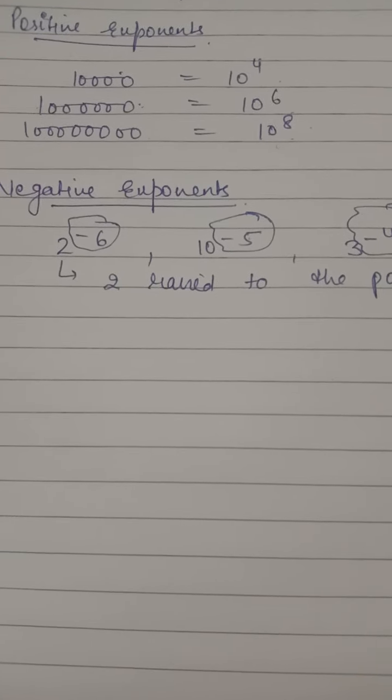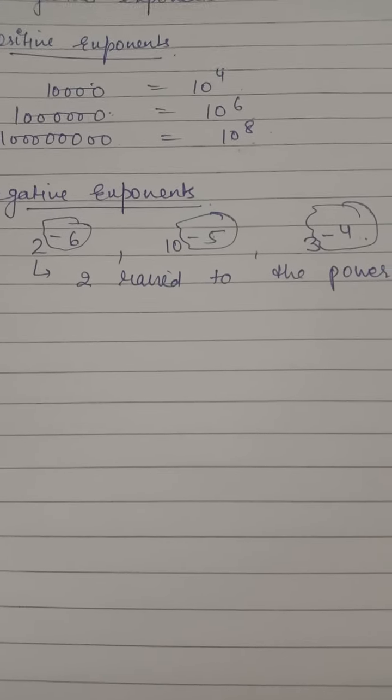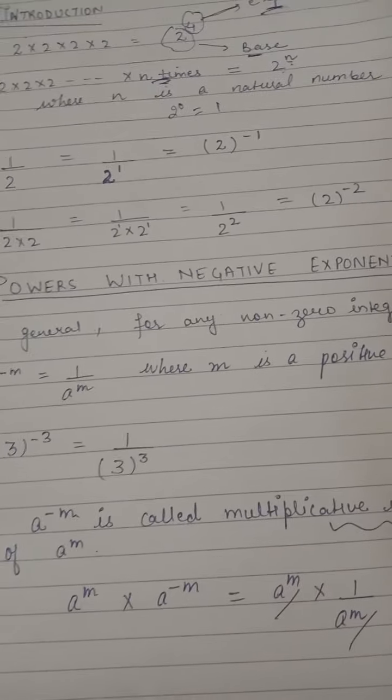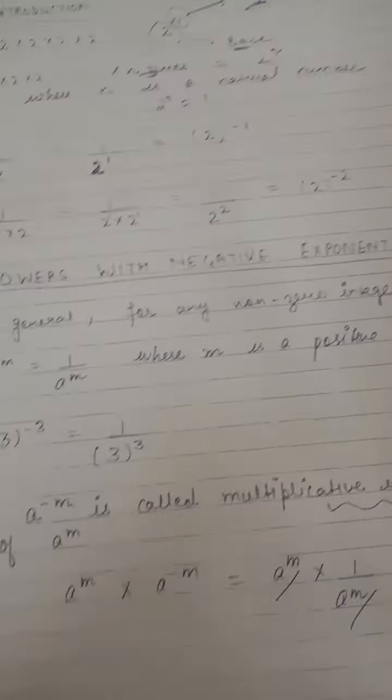So that is how you will read your negative exponent. So your second topic is powers with negative exponents.